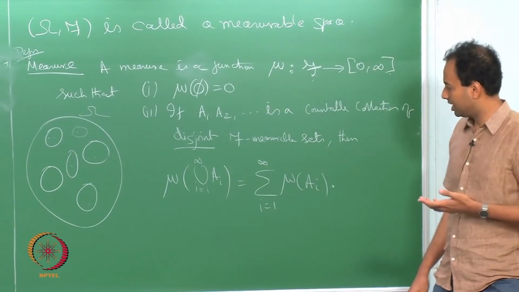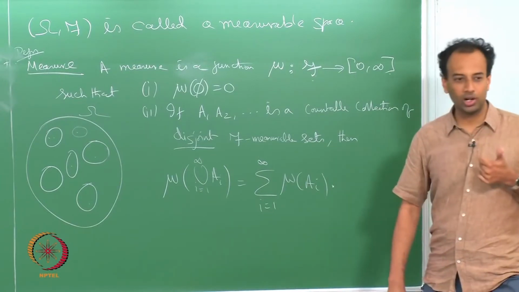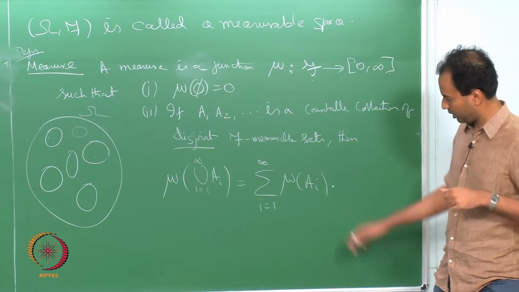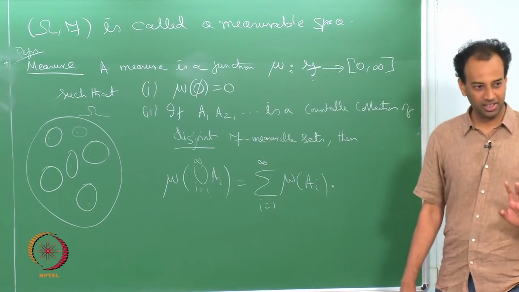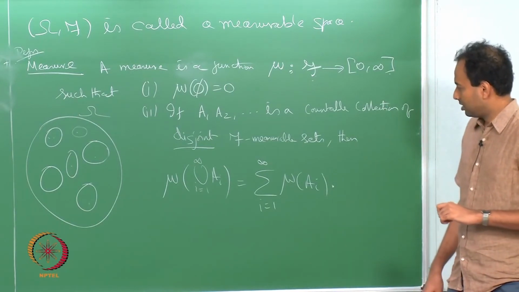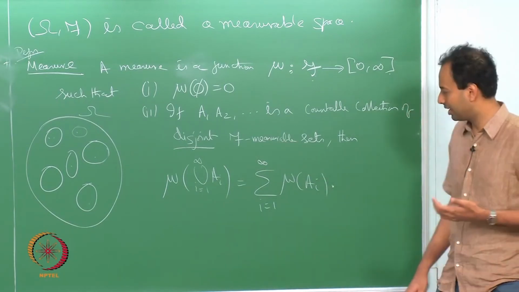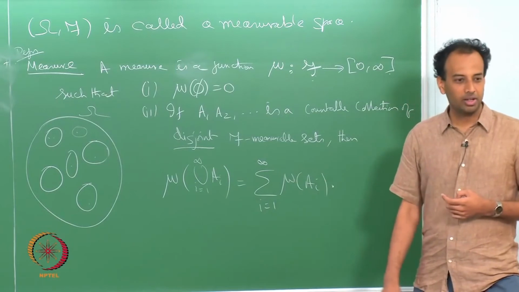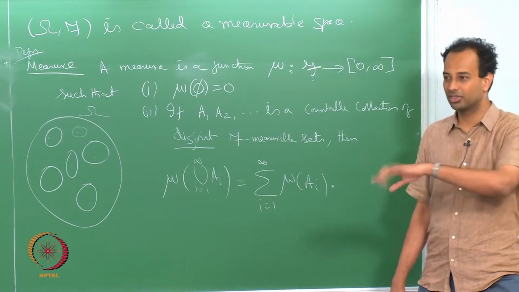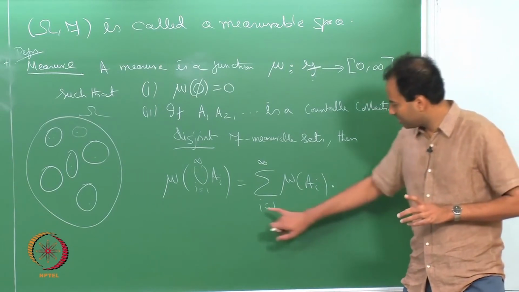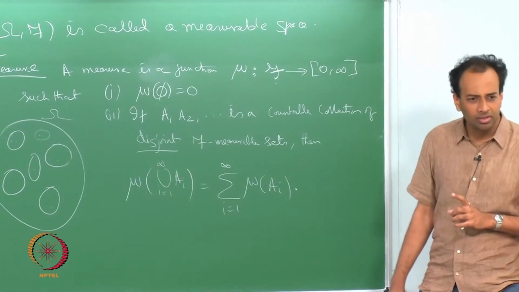When you write a summation like this, you do not mind if it goes off to infinity, then you call the whole summation equal to infinity. But you do not want this summation to be something undefined. If you write down the sum from i equal to 1 to infinity of minus 1 power i, for example, it keeps jumping, so that summation is not defined at all. But such a situation does not arise here. Why not?